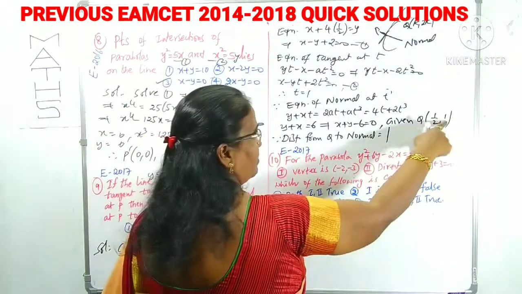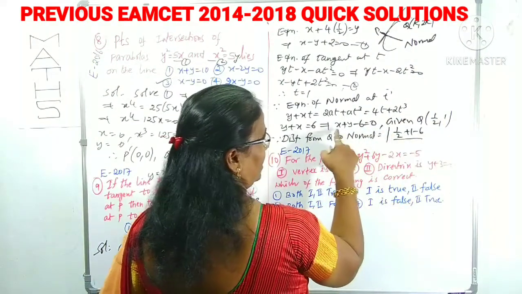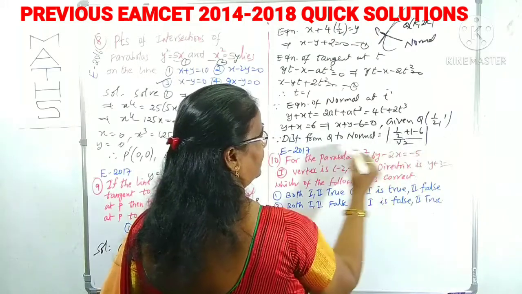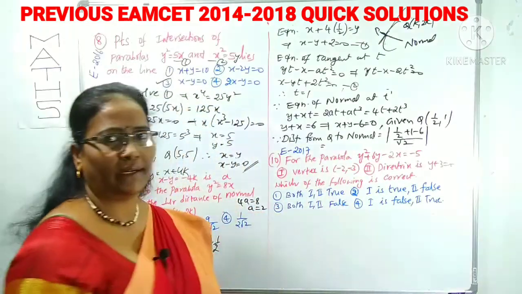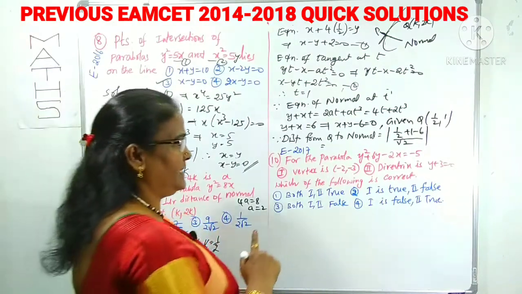The point is 1 by 2 comma 1, and the line gives 1 by 2 plus 1 minus 6 by root 2. Which formula is that? Mod of ax1 plus by1 plus c by root over a square plus b square.